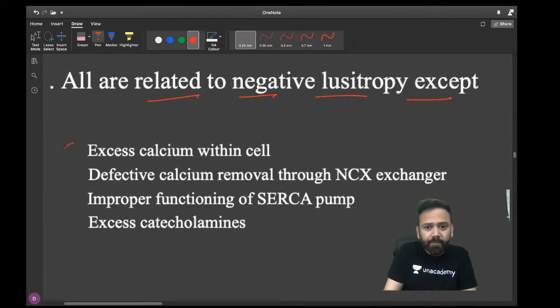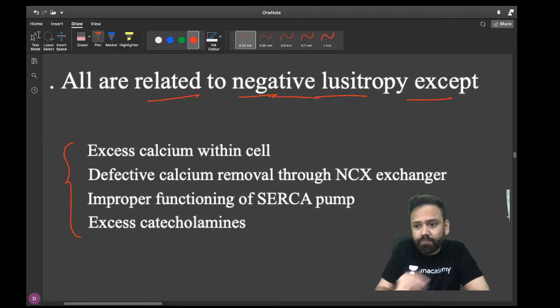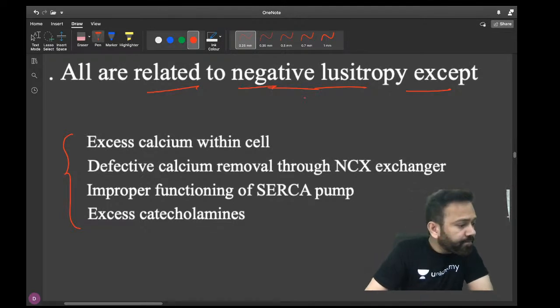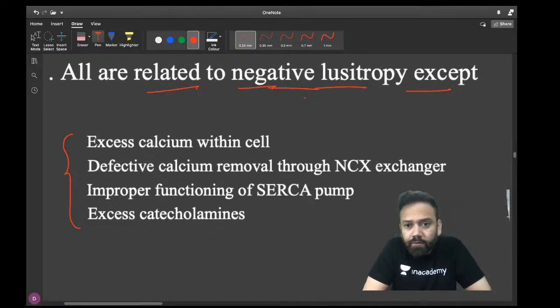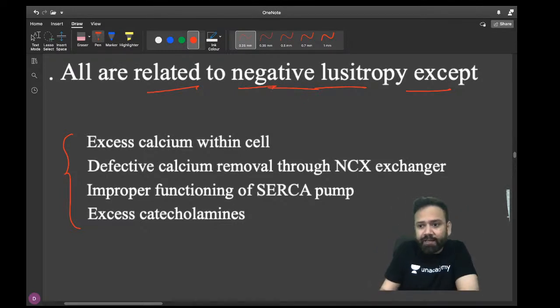All are related to negative lucitropy except. Which is incorrect for negative lucitropy? First of all, you should know what is lucitropy. Let me tell you, lucitropy is relaxation of the ventricle. Lucitropy is nothing new. It is relaxation of your ventricle.